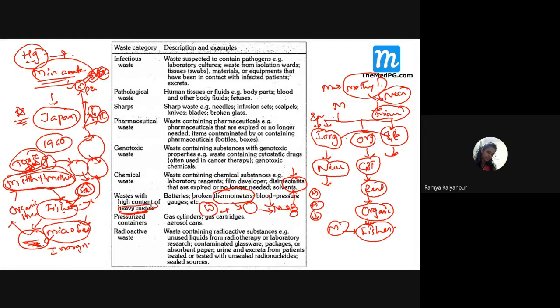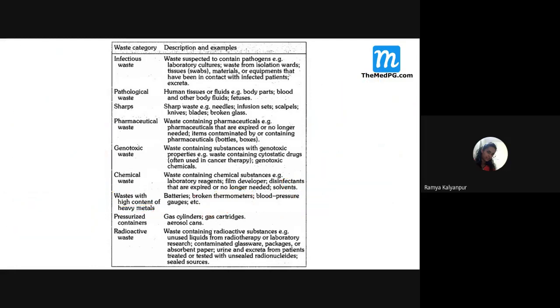Why I told you this here is that you can revise it in your pharmacology and in your forensic subjects, because we need to manage this waste very cautiously. Then pressurized containers: in hospitals we have gas cylinders, gas cartridges, and aerosol cans like salbutamol cans. All these are pressurized containers, so we need to handle them properly.